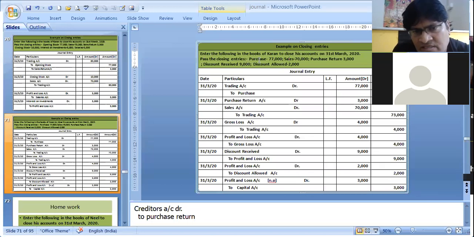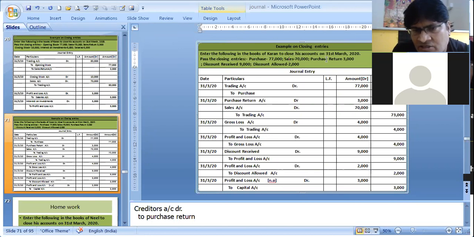Tell me one thing, students. When we do purchase goods, so we do what? Purchase account debit to creditors or to cash. Now purchase was debited. To close it, we have to credit it. So trading account to purchase. It's a direct expense. That's why. Sales is a direct income. So we are adding sales to trading account.